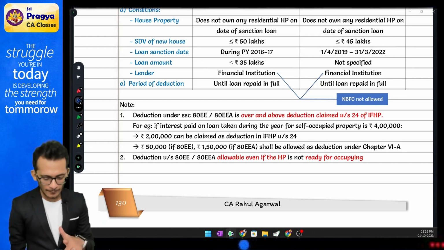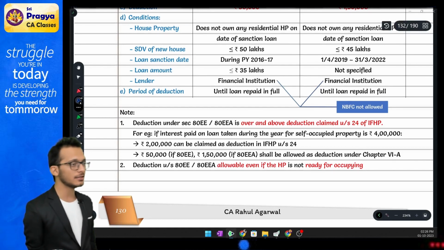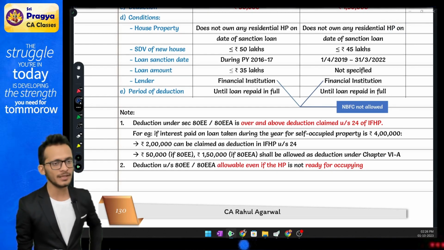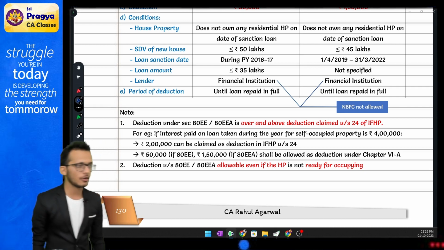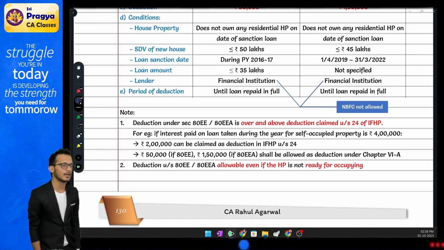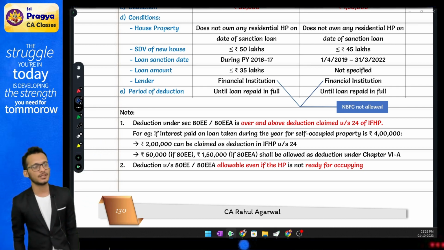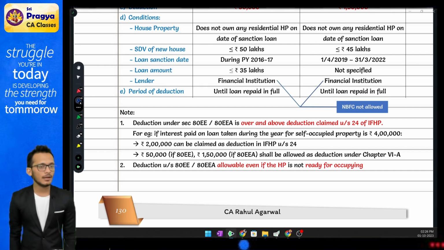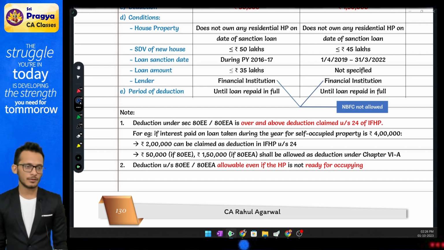The rule is that the stamp duty value of the property should not go more than 45 lakhs. It should be an affordable house. If it is happening that way, then you can claim your 1,50,000 of extra deduction under 80EEA over and above your HP.